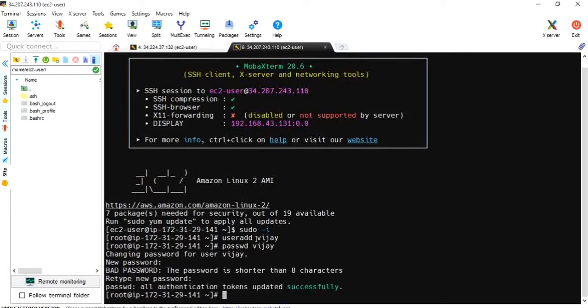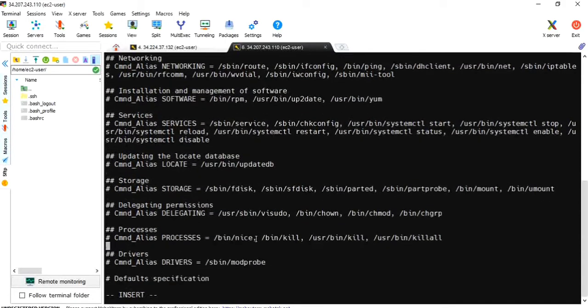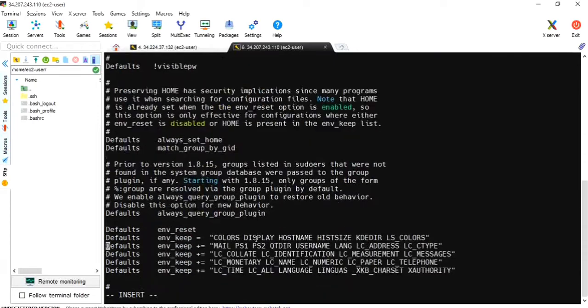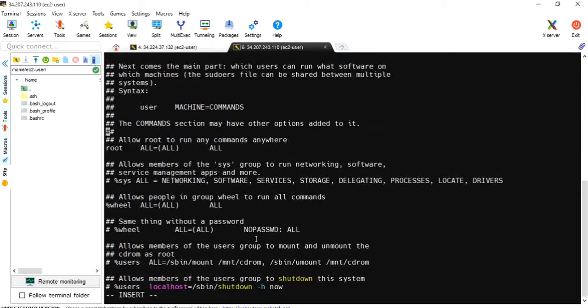Okay, let me add him to sudoers. visudo. Here we need to give Vijay ALL=(ALL) NOPASSWD: ALL, so that you can use admin privileges.